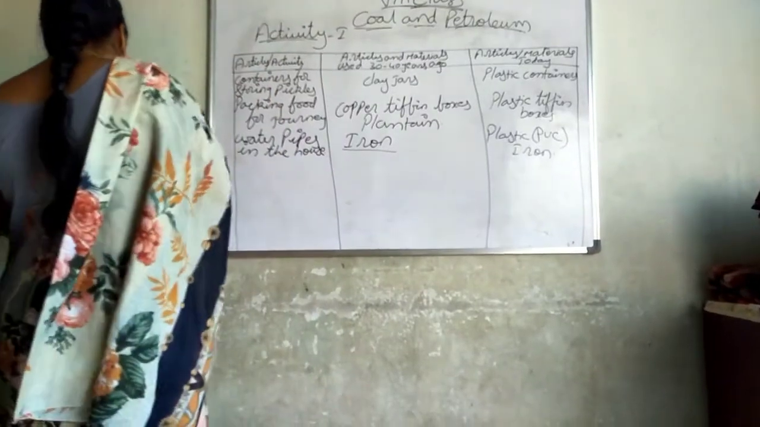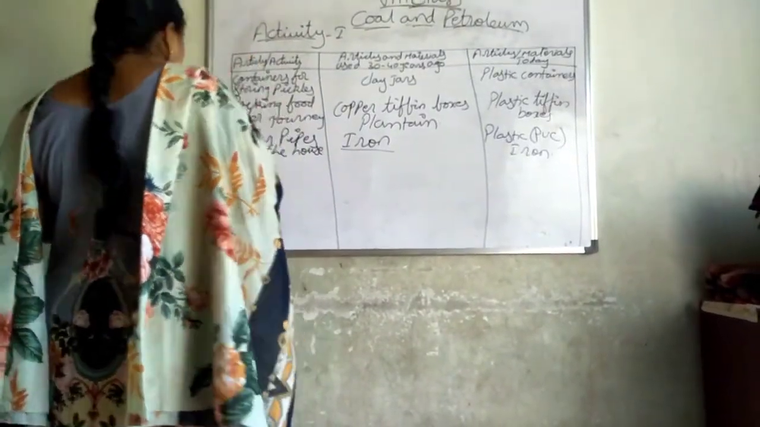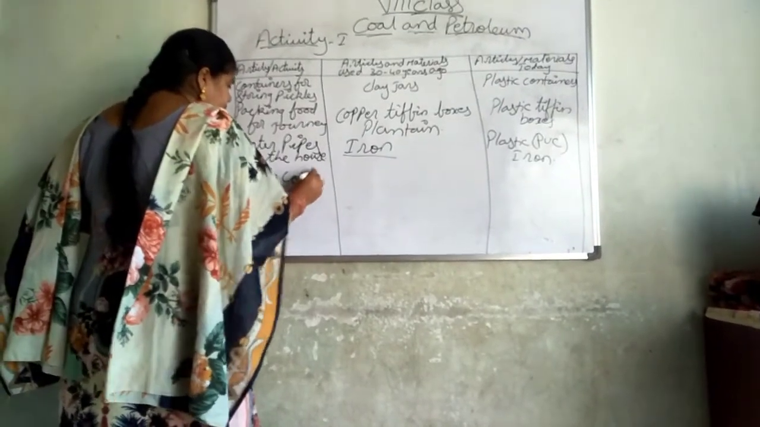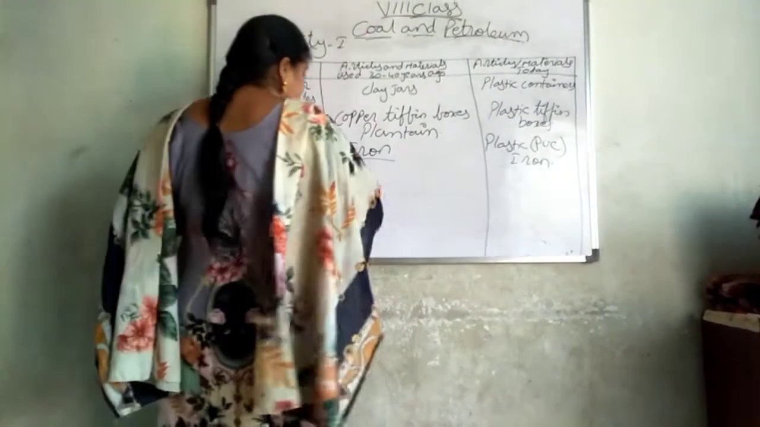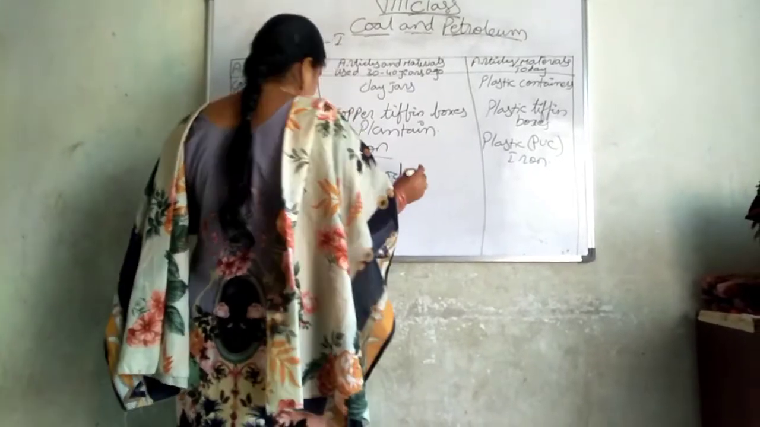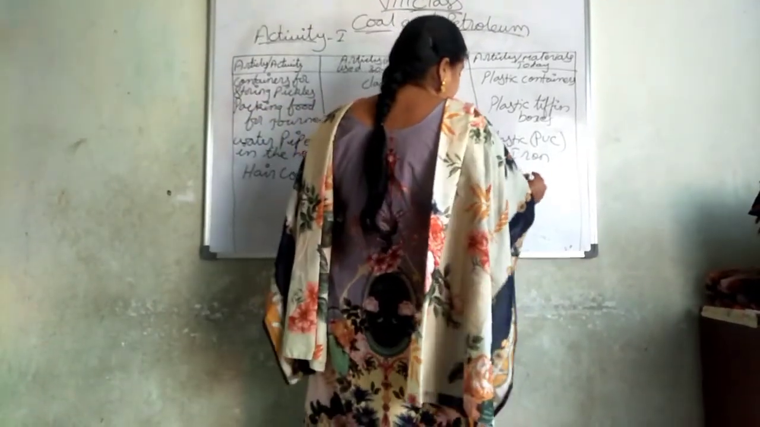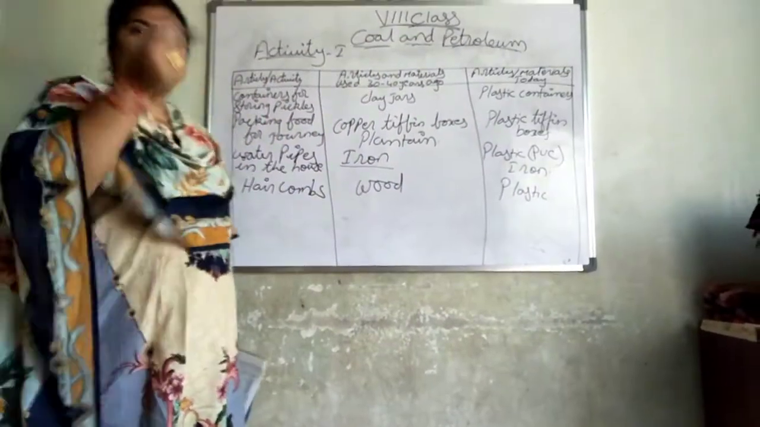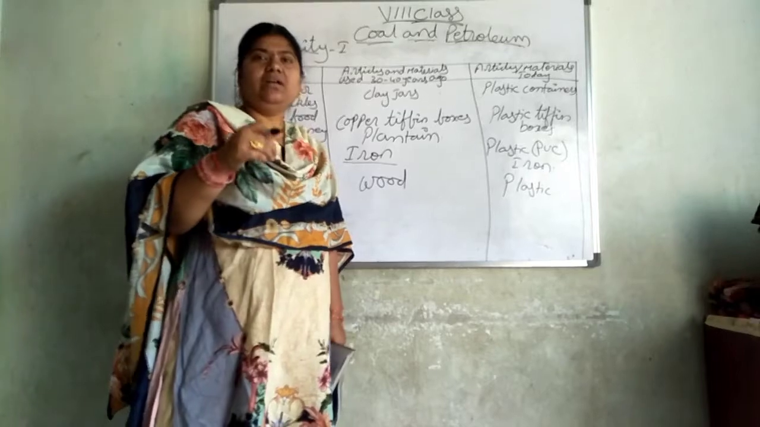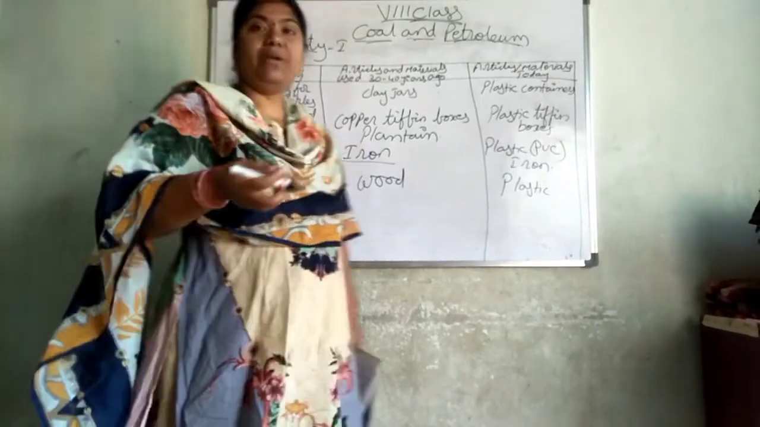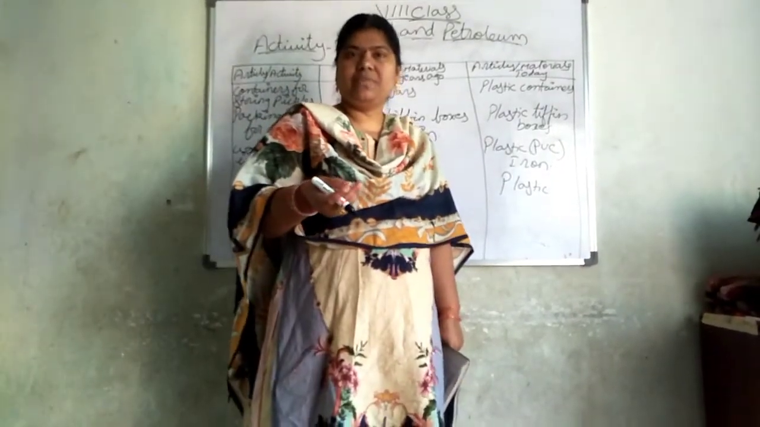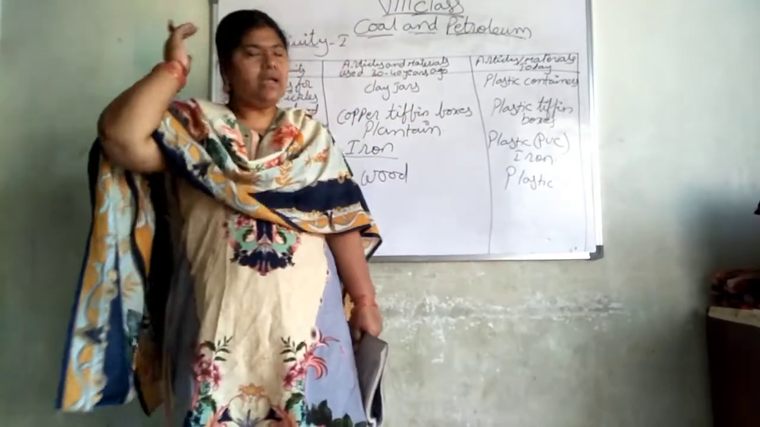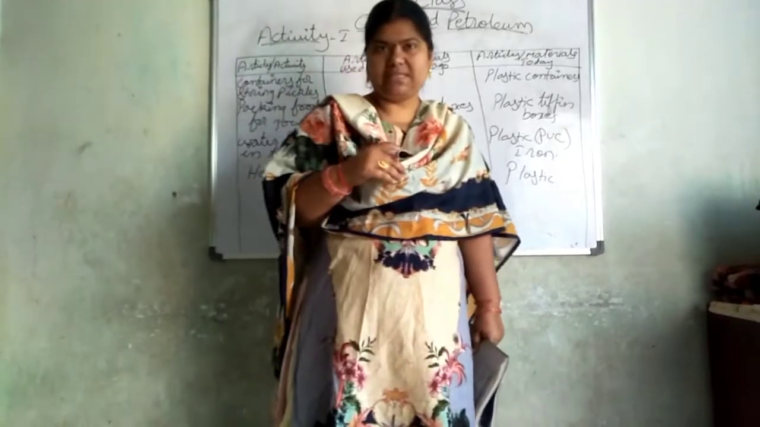The next one is hair combs. Previously they were made with wood. Now we are using plastic. See the difference. Previously, to comb the hair, the combs were made with wood. Different models were there, which were good for hair, but now we are going with plastic.